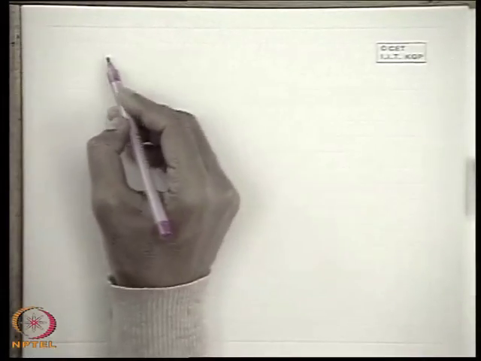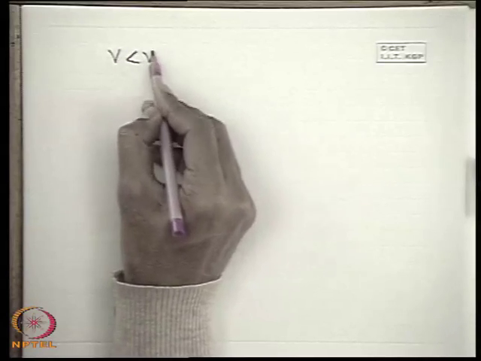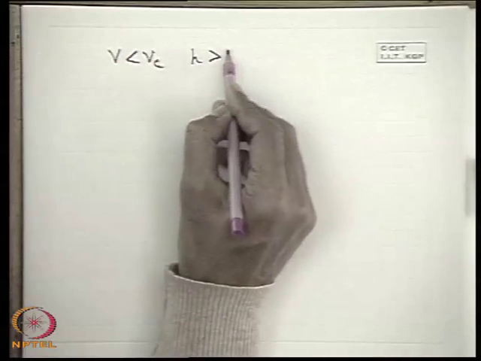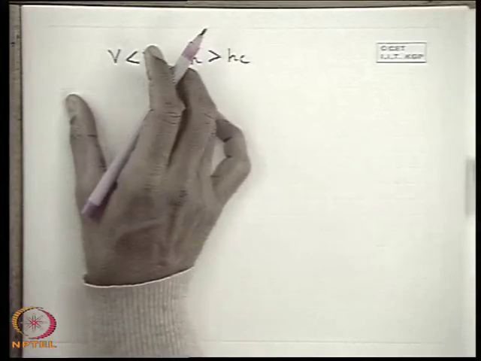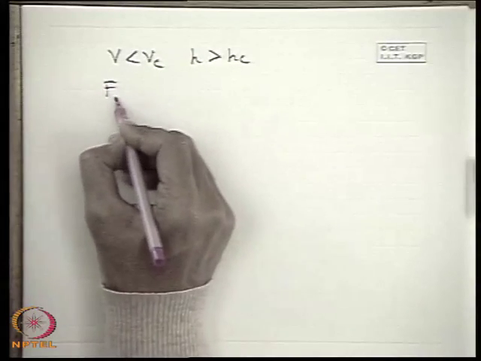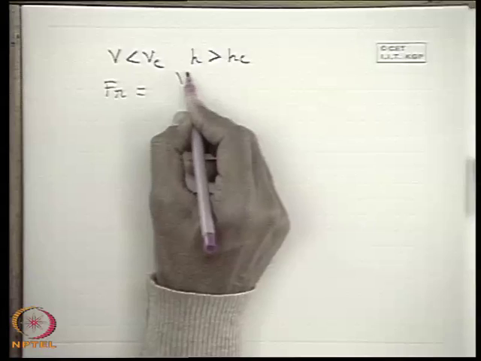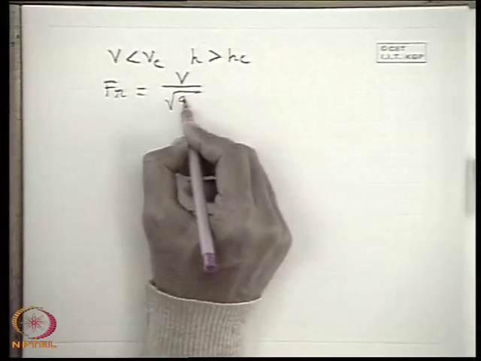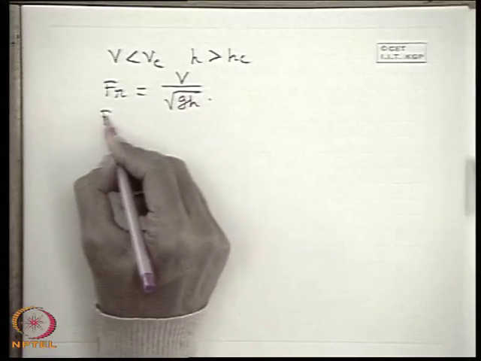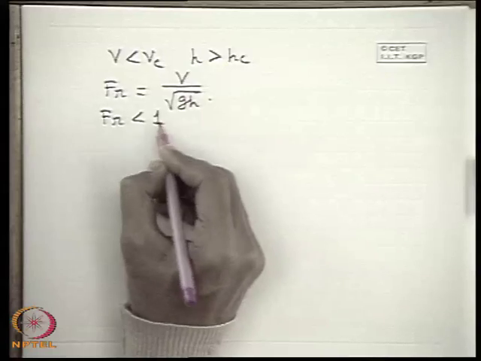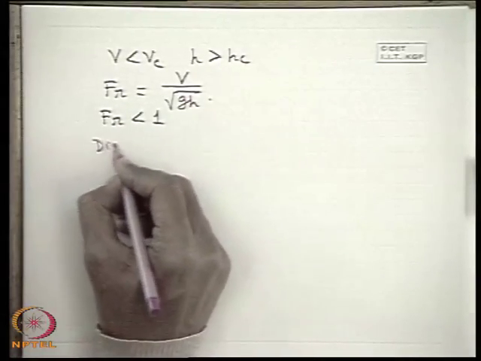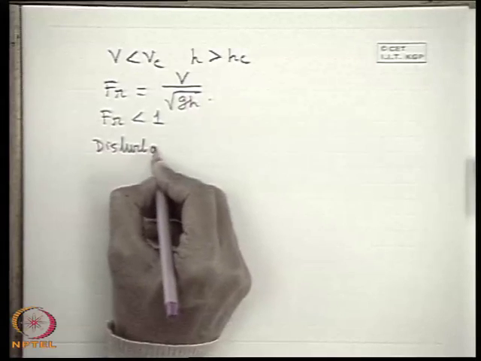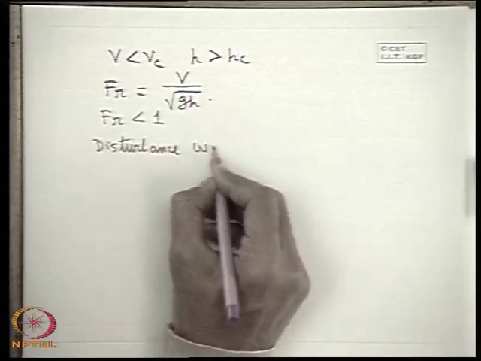Now we again see that when V is less than Vc, that is, the depth of flow is greater than Hc, the disturbance wave propagates upstream. In that case, if we define the Froude number, V by root over gH, the Froude number is less than 1. So I write everything for this case: the disturbance wave propagates upstream.